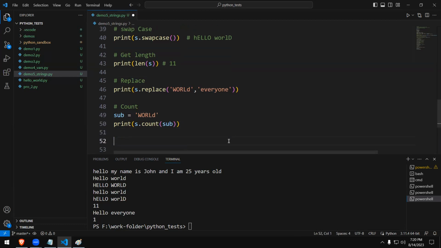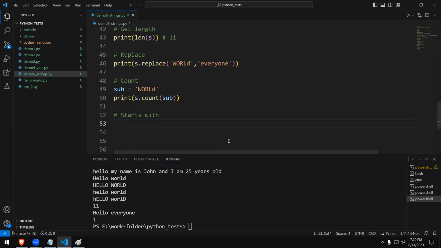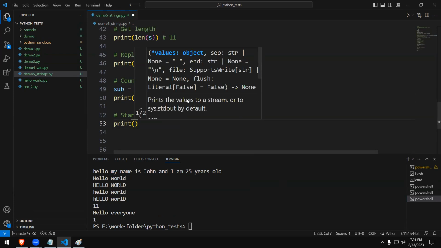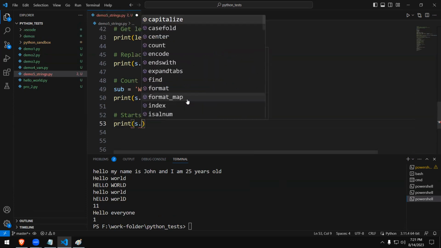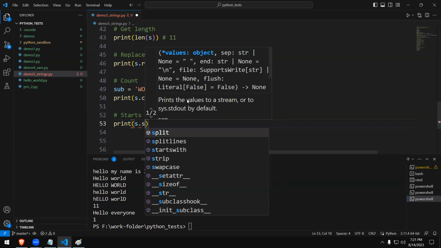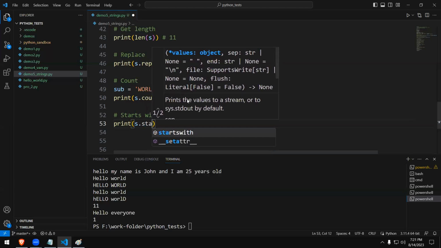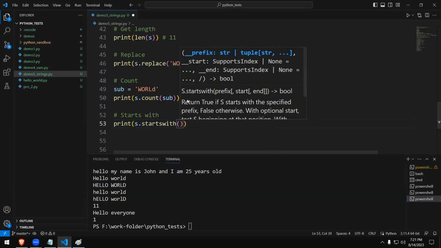Let's see one more. These are maybe not very important, but let's see how we can find, if you want to find something like starts with, whether it is starting with. Okay. Right. So let's find out. I'll put the output here. Output is 1. Then it says print, and we say s dot starts with, and you can give something like that, and you can check whether it is matching.